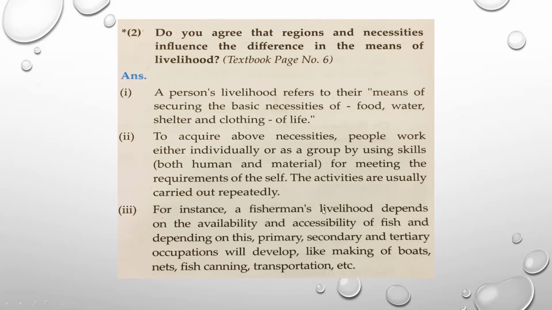You can also give some other example to show that the area where the person is living, according to that, the necessities and the means of livelihood will differ, means it will keep on changing. Means if a person is living in some desert area, his means of livelihood, his necessities, his requirements will be different as compared to the person who is living near to the coastal area where there is enough amount of water.